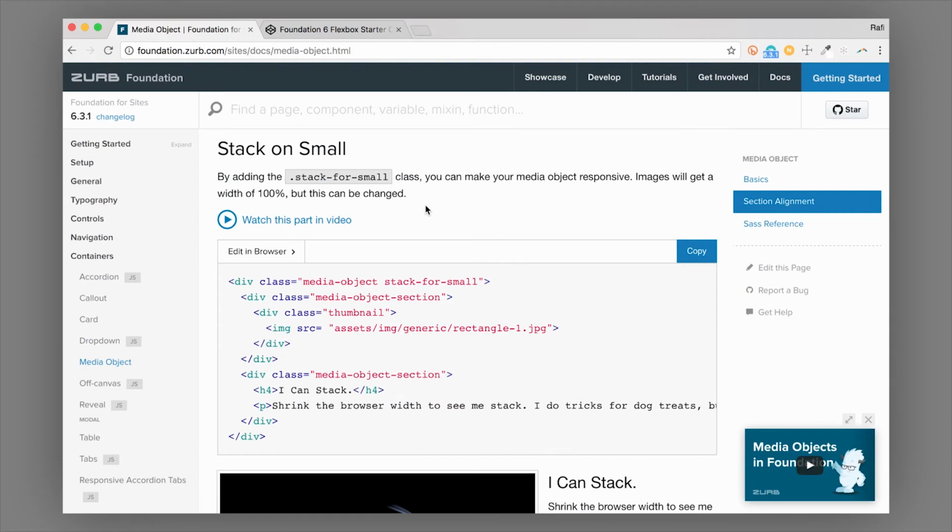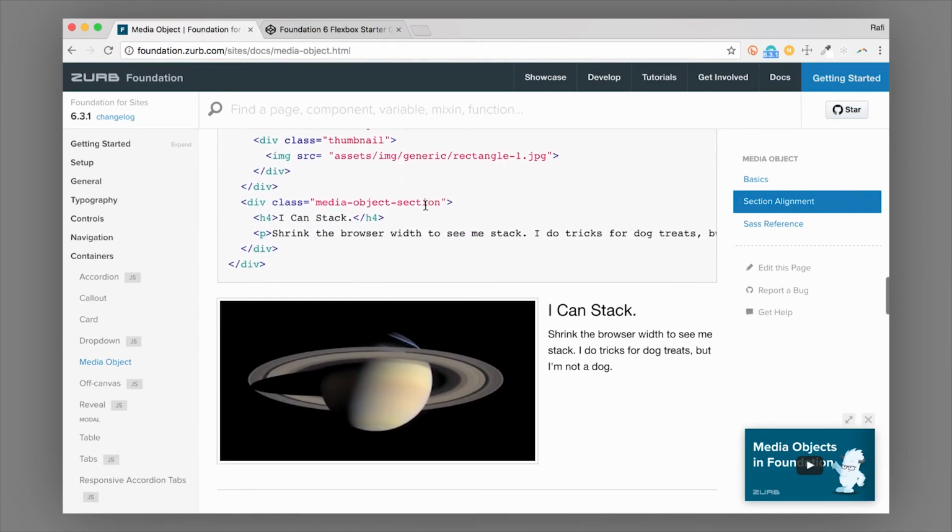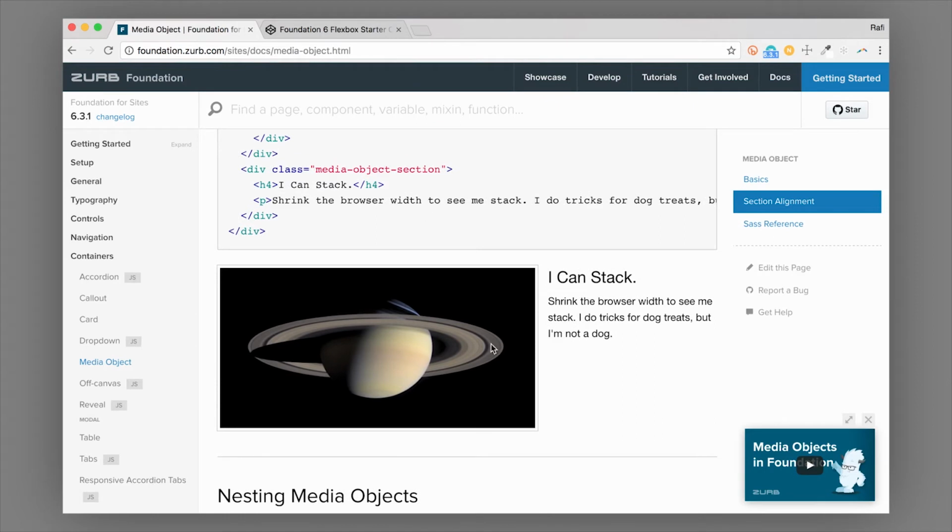So another really cool thing that you can do with the media object is to actually allow it to stack on a small screen. So there's not always going to be a situation where you want both of these things to sit side by side on all screen sizes. Maybe on a small screen it's just going to get too crowded and you'd rather them stack. So let's take a look at how we would do that.